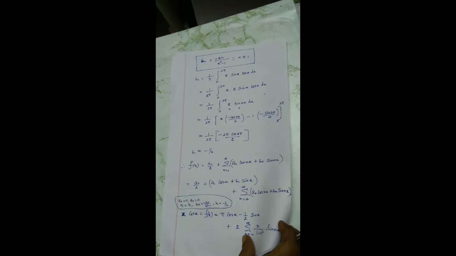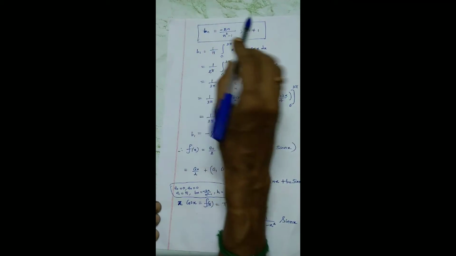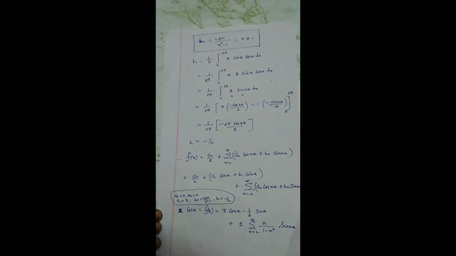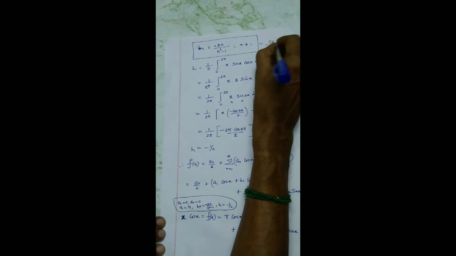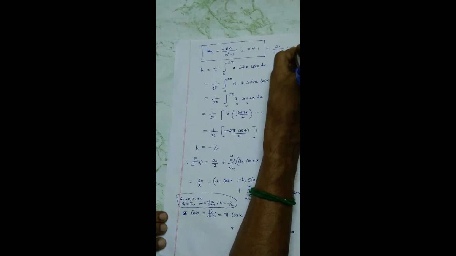Now take LCM. You will get 2n by (n square minus 1) with minus symbol. Now remember this denominator, n square minus 1: for n equal to 1, it tends to a very large value. So this coefficient is valid only if n is not equal to 1. Therefore, my Bn, I rewrite, again I'll repeat: Bn is minus 2n by (n square minus 1), or I can write otherwise 2n by (1 minus n square), n not equal to 1.